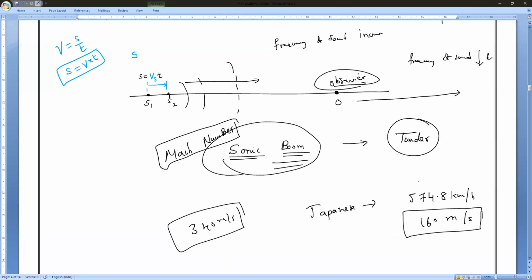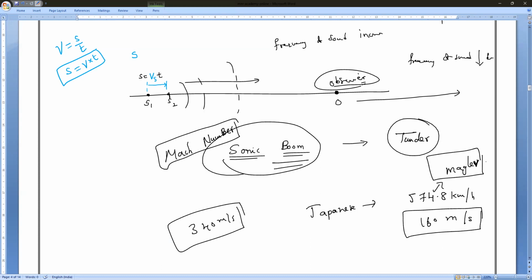This is for general knowledge: the Japanese train is called the maglev. Maglev is the bullet train, which is the fastest train in the world. You can take any kind of object here. Generally, if it travels faster than the speed of sound in air, we call it a sonic boom. We can decide this with the help of the Mach number. What the Mach number is and how to calculate it, I'll teach you.